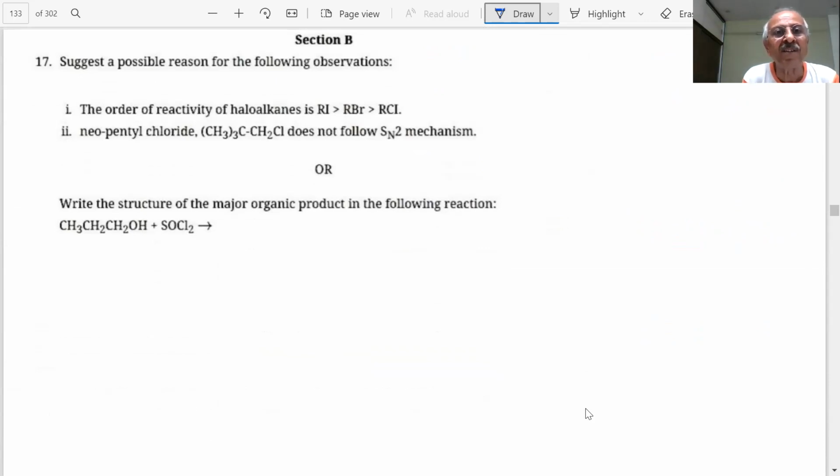Suggest a possible reason for the following observation, students. Now these are 2 marks questions, and there you have 2 parts again, one mark each.